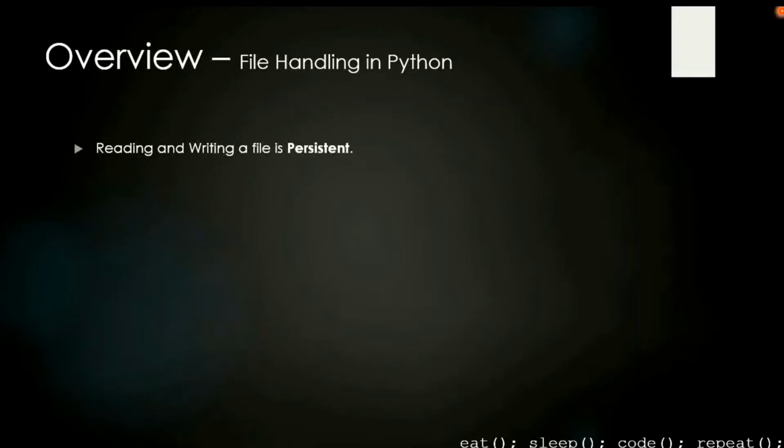What does persistent mean? Let's see. Most of the programs you must have seen till this time are transient. That is, they run for a short time and produce some output at that time only, but when they end, the data disappears. Okay, and there are other programs which are persistent. That means they run for a longer time or all the time.